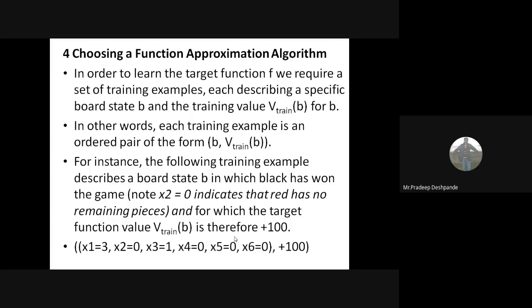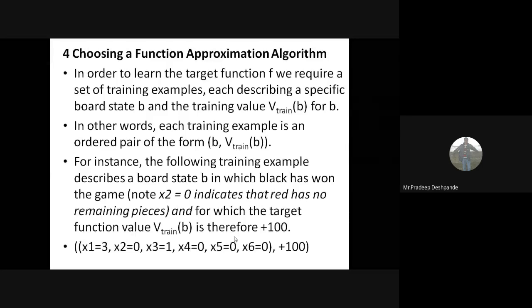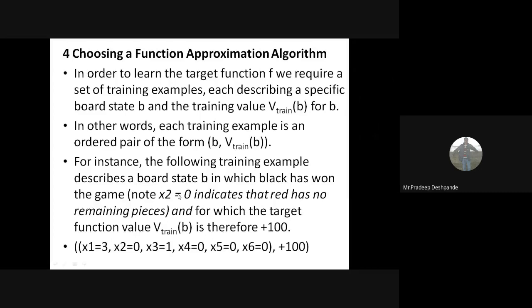Those training examples describe a specific board state and the training value V train of B, represented as a pair B comma V train of B. For instance, the following training example describes a board state B in which black has won the game.